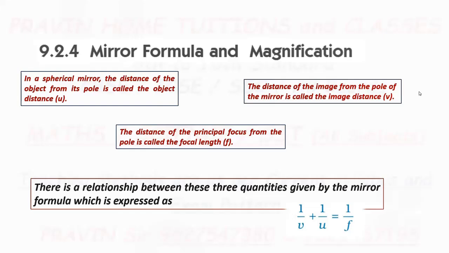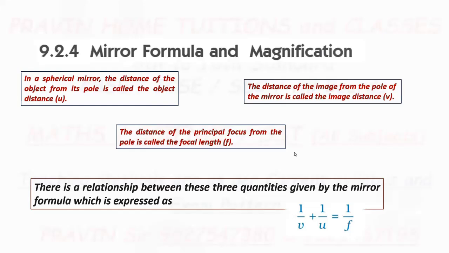They have different quantities and a relationship between those quantities. The first quantity is object distance, denoted by small u, image distance denoted by small v, focal length denoted by f, and the relation between them in terms of a formula, and this formula is the mirror formula.